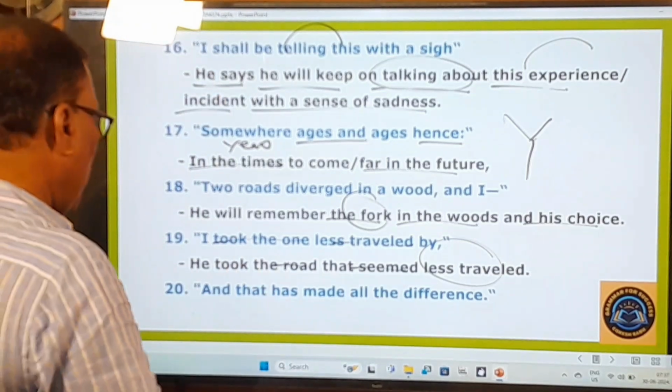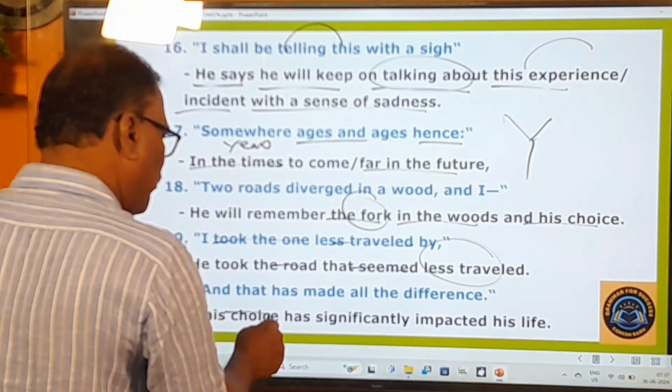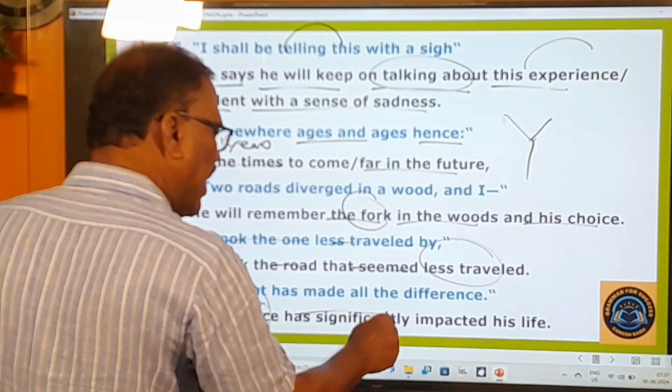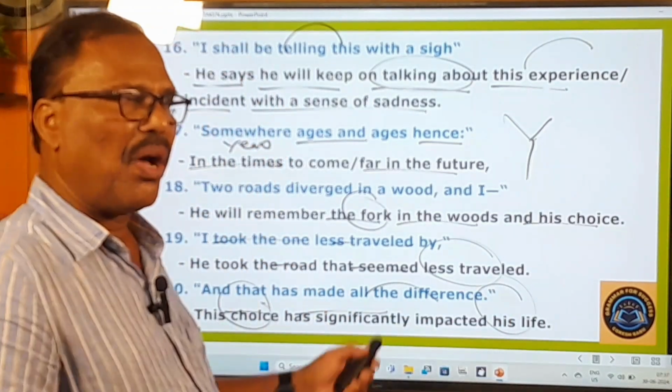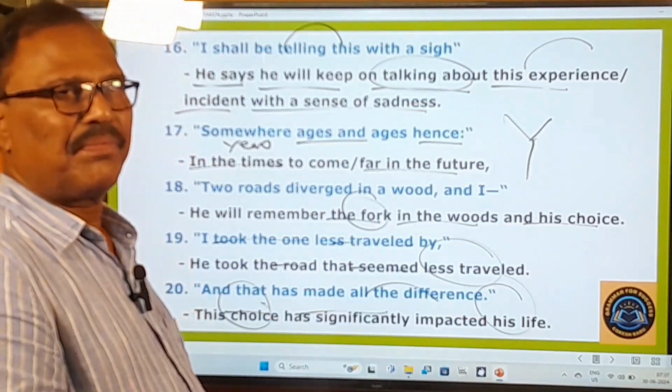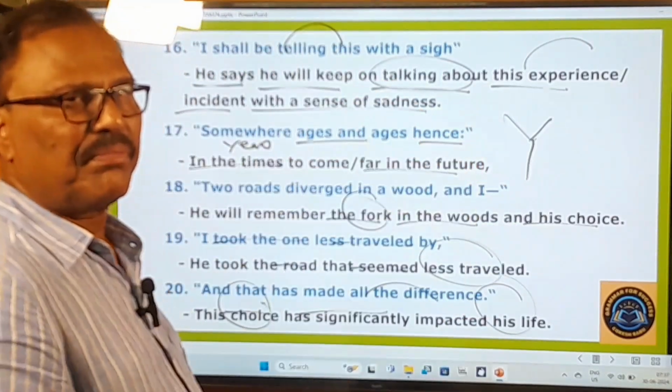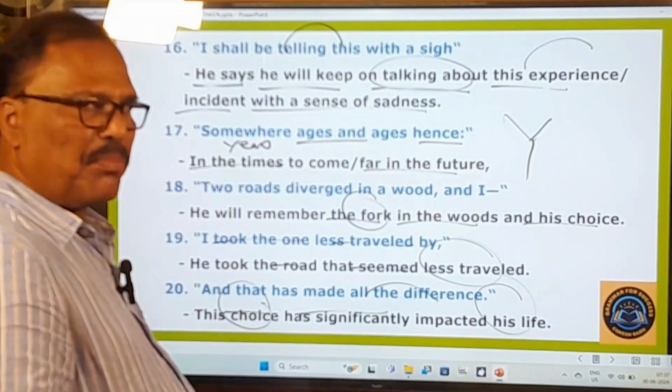All the difference means what? This choice, this decision has significantly impacted his life. It greatly influenced his life. It impacted his life. So this is the meaning of this poem very briefly.